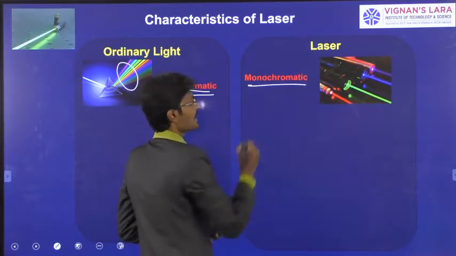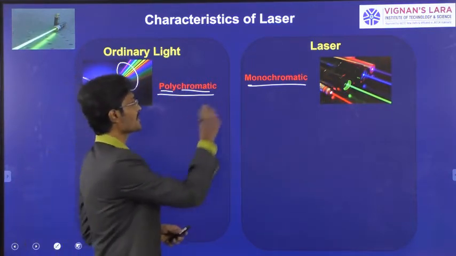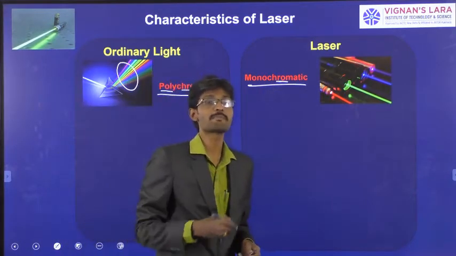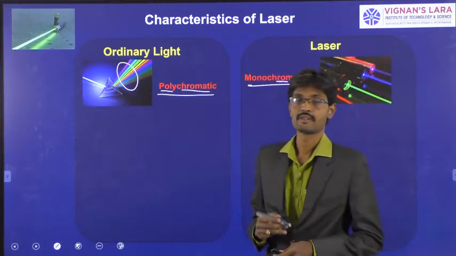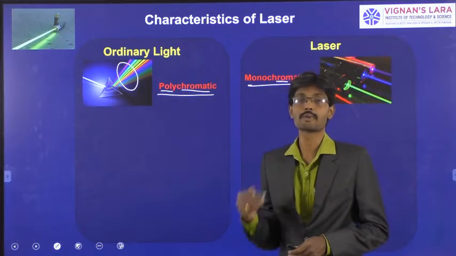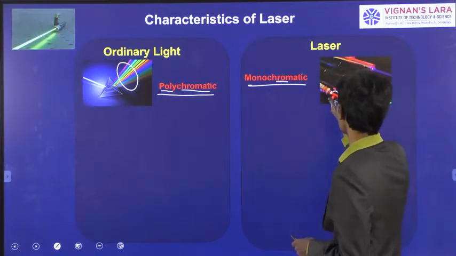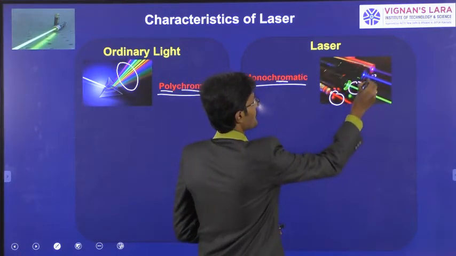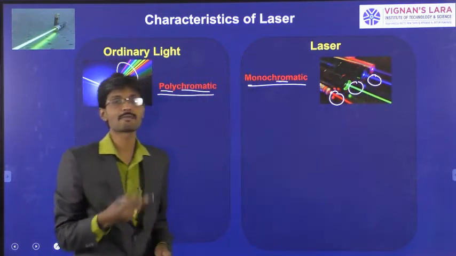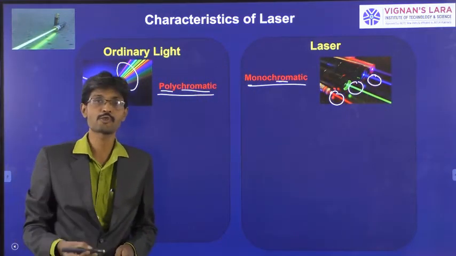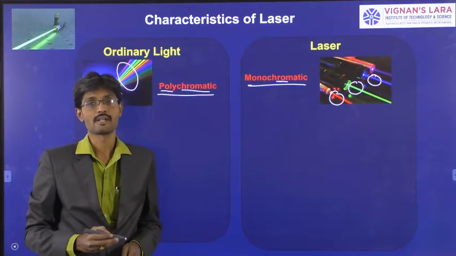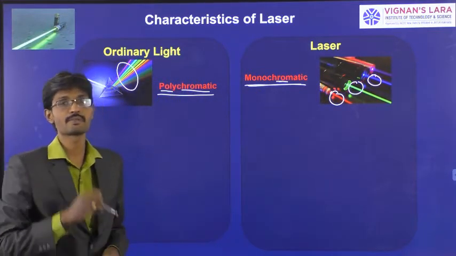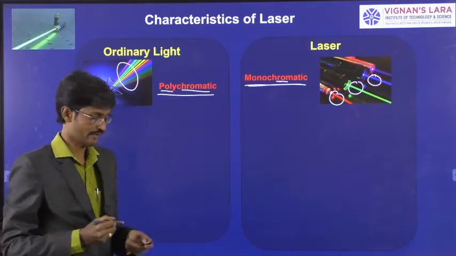Whereas laser is a monochromatic light. Mono means single and chromatic means wavelength. So whatever light is emitted by laser is said to be perfectly monochromatic light. If you say red color laser, it's monochromatic. Green color laser, blue color laser, or lasers of different colored wavelengths are said to be monochromatic light. So these are special characteristics that we can see in laser when we compare it to other light sources.